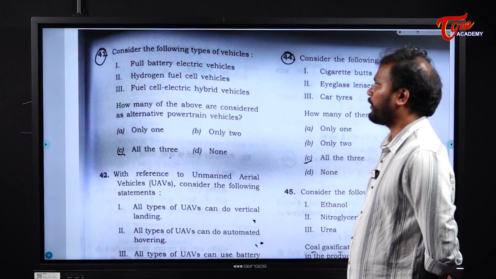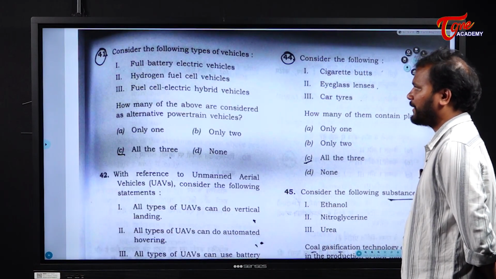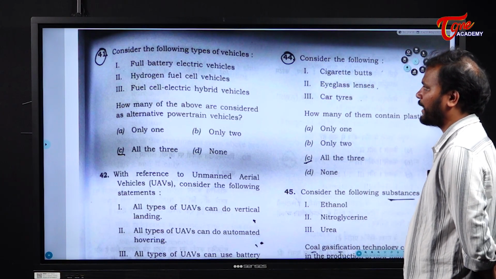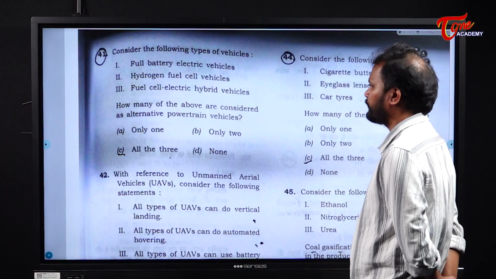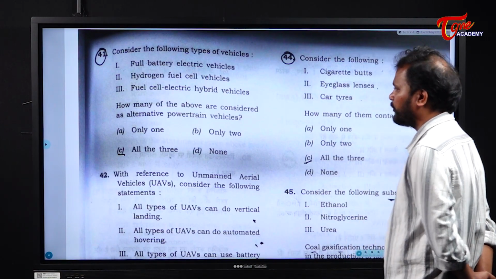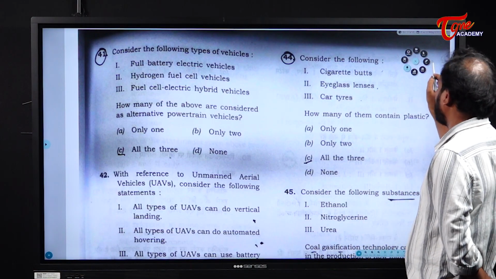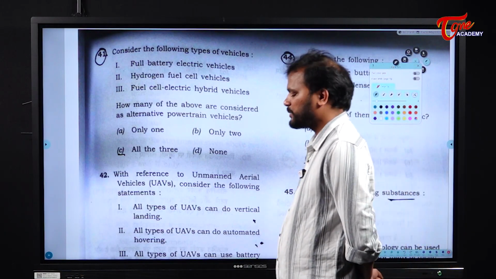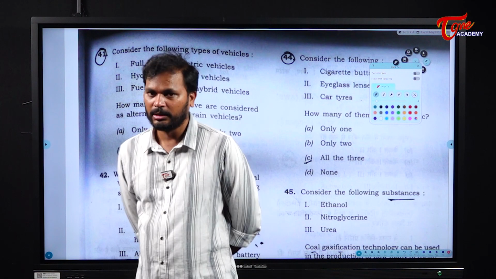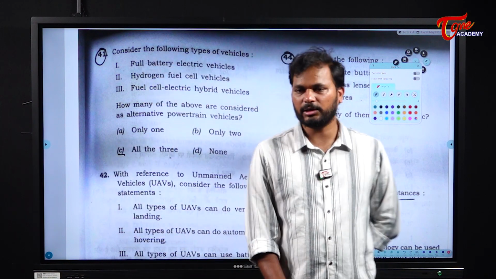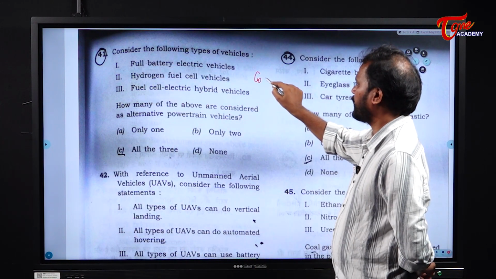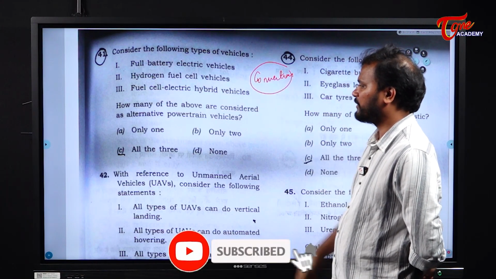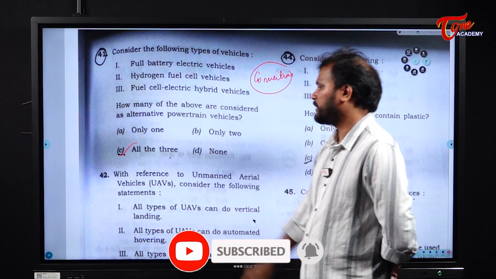Next. Consider the following type of vehicles. Fully battery electric vehicles, hydrogen fuel cell vehicles, fuel cell electric hybrid vehicles. Now, how many of the above are considered as alternative powertrain vehicles? See, first of all, alternative powertrain vehicles are the vehicles which are not dependent on the conventional fuel. Now, all these 3 are not dependent on the conventional fuel. So the answer is all the 3.